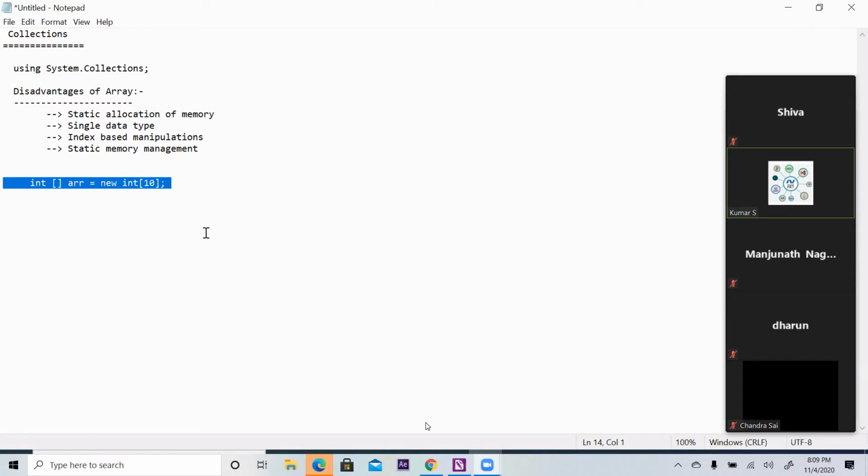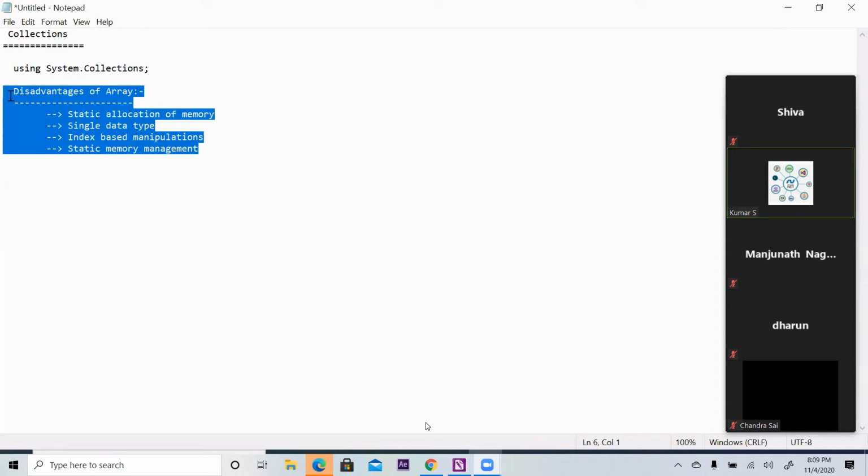Somebody deleted the 7th one. If the 8th one could have come to the 7th position and the 9th one could have come to the 8th position and so on, then the last position could have been free for other purposes. So these are all expectations, but array says I cannot give it. So collection is going to justify this.